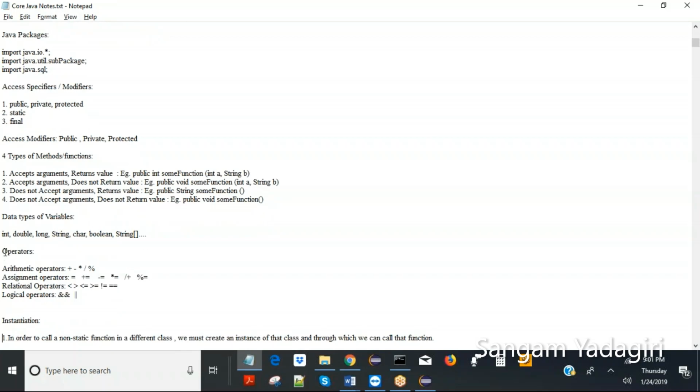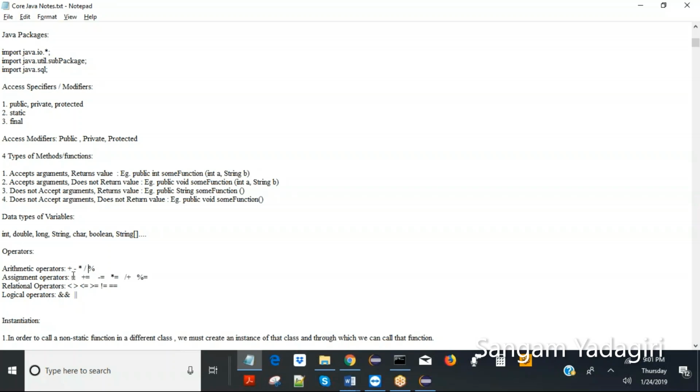Now, if you want to do some math with your variables, then we have to know what those operations are. Basic operations are divided into four types, not limited to these. Those are arithmetic operators: plus, minus, multiplication, divided by, and the modulo operator, which will return the remainder when something is divided by something.